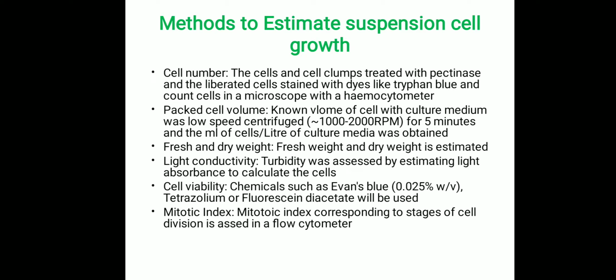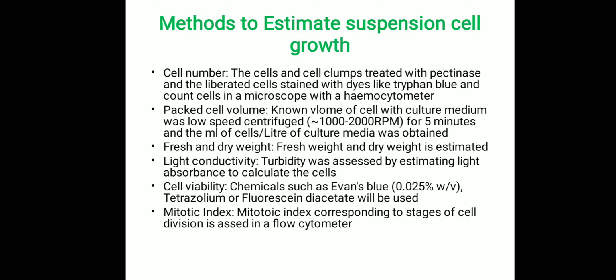And the next one is packed cell volume. A known volume of cells with culture medium is taken out and centrifuged at low speed, like 1000 rpm for 5 minutes, and the cell pellet volume is measured, and the result is declared as milligrams of cells per liter of culture media. And the next one is fresh weight and dry weight. After centrifugation, fresh weight is taken. For dry weight, the cells are air dried or dried in an oven and the dry weight is taken.